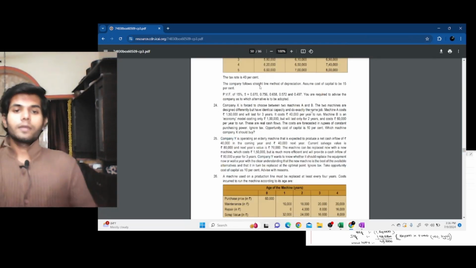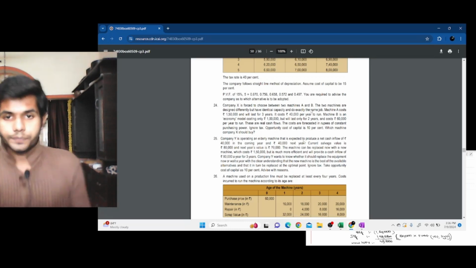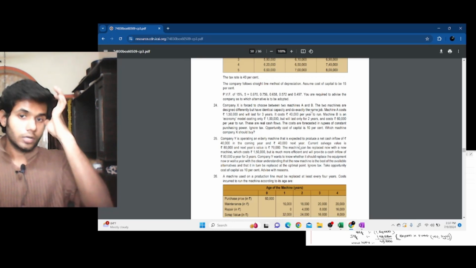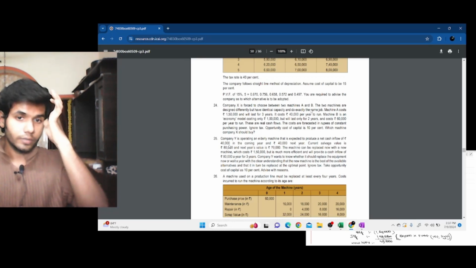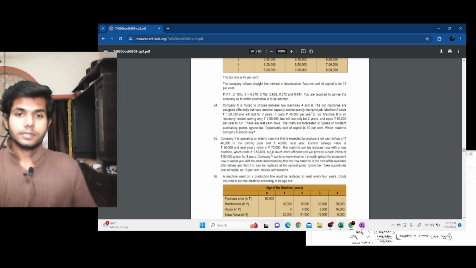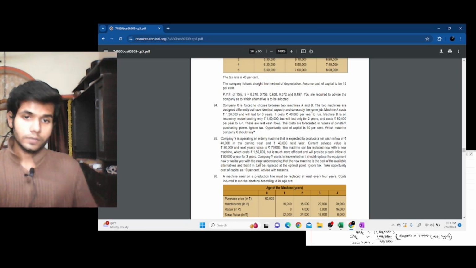Question number 25. Expected cash inflow is 40,000 in the coming year and 40,000 the next year. That means in year 1 it's 40,000 and in year 2 it is 40,000. Then current salvage is 80,000 in the 0th year, and next year, year 1 salvage, is 70,000. The machine replaced with a new machine would cost 1.5 lakh and, being much more efficient, will provide a cash inflow of 80,000 for 3 years.